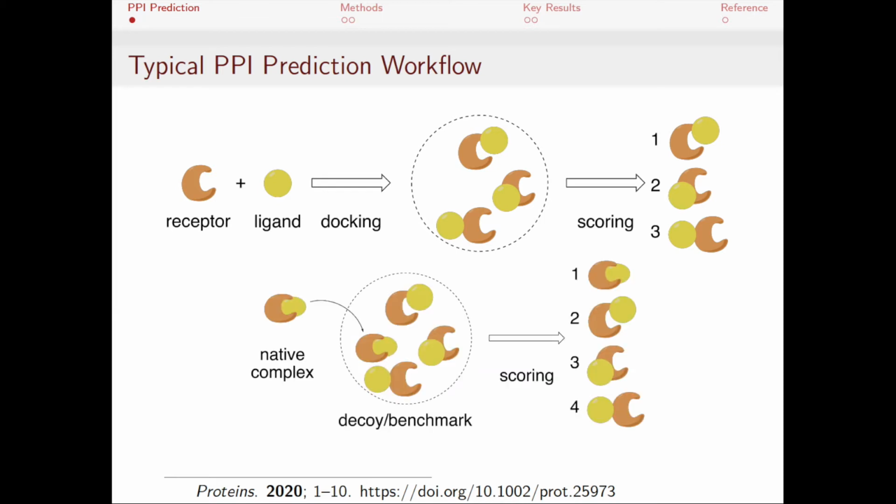To evaluate the scoring functions, we use a set that's called either a benchmark set or a decoy set. Essentially, we're given an experimentally measured structure, which is called the native complex, and we pool that together with the predicted structures, which are called the decoy set. But because we know the native structure, we could then evaluate the quality of that scoring function. Using this decoy set as a training set, we've trained a logistic regression classifier to build a scoring function.